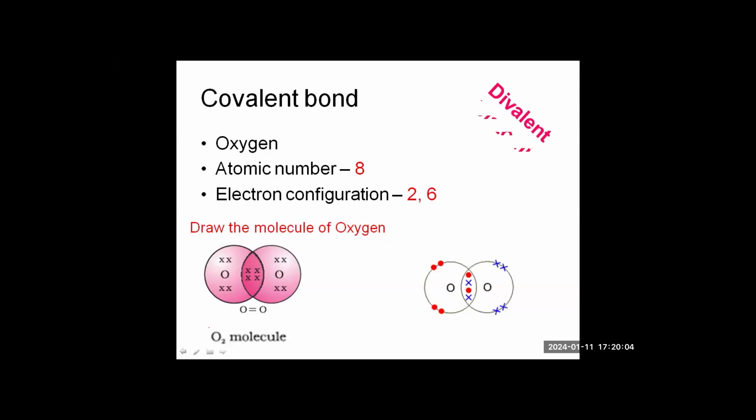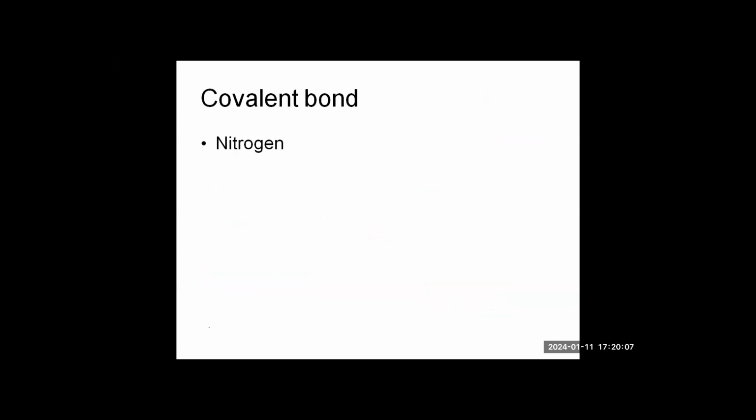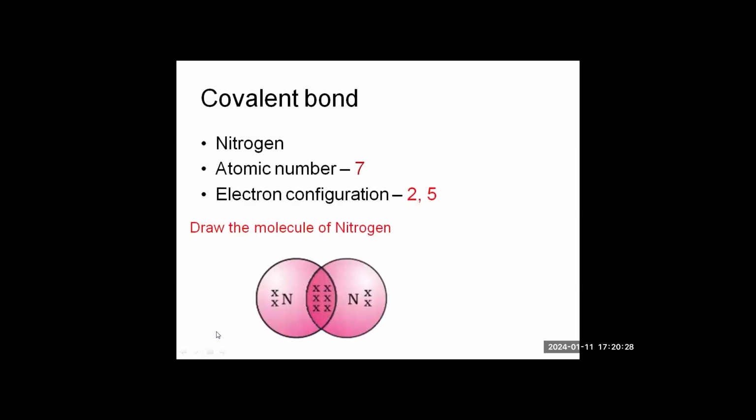So everywhere you can see the covalent bond formation. Next is nitrogen. Nitrogen has the atomic number 7, so 2, 5 is the configuration. The nitrogen atom has 5 electrons: 1, 2, 3, 4, 5. Let me show you the diagram. You can see here nitrogen atoms sharing 3 pairs of electrons: 1, 2, and 3. Because 3 pairs of electrons are shared between them, it creates a triple covalent bond.